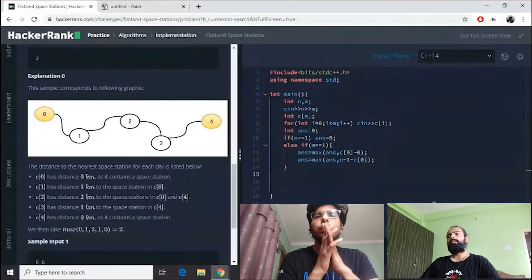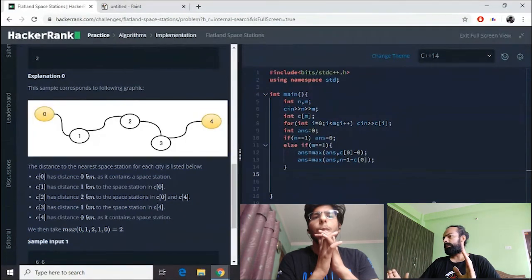I understood the distance part, but I'm not quite sure if I understand the max part clearly. Why do we need max?